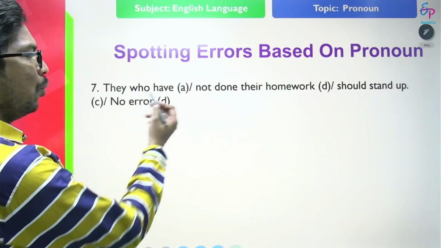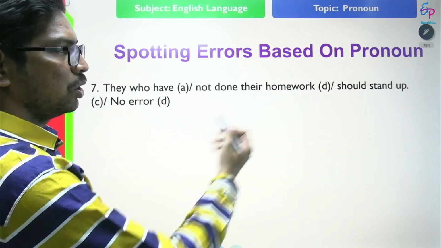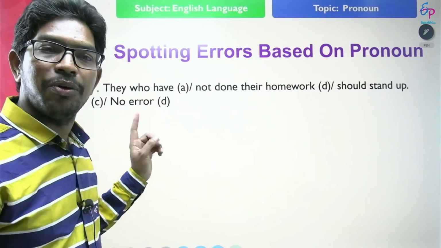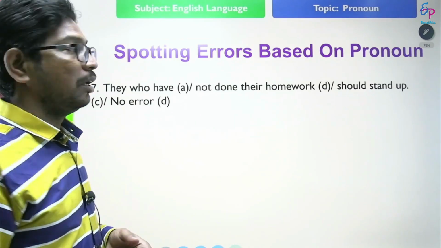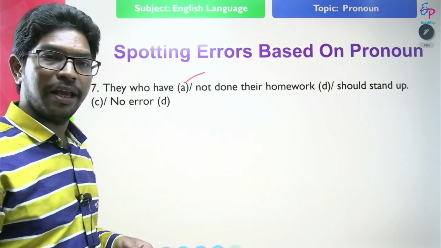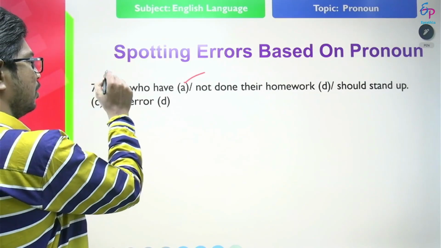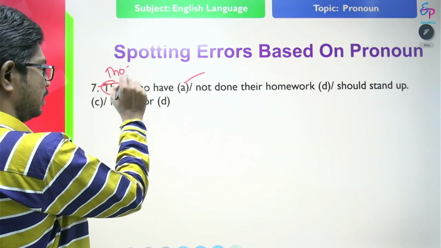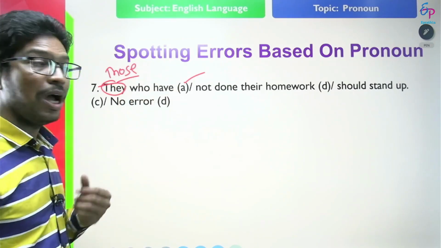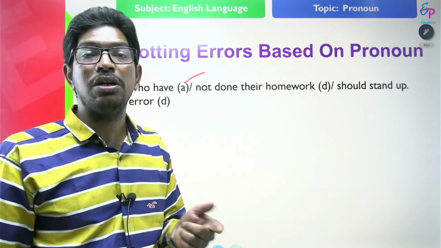They who have not done their homework should stand up. In this statement, I find the error at A, because they is wrong here. We have to write those. Those who have, those refers to the persons who have not done the homework.